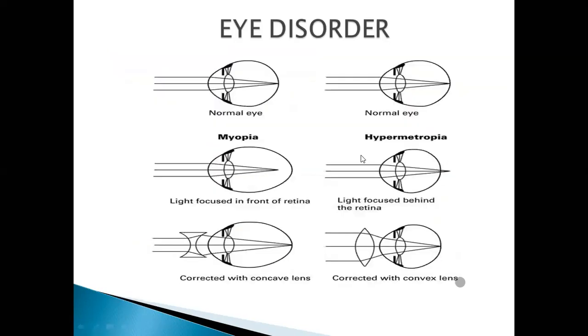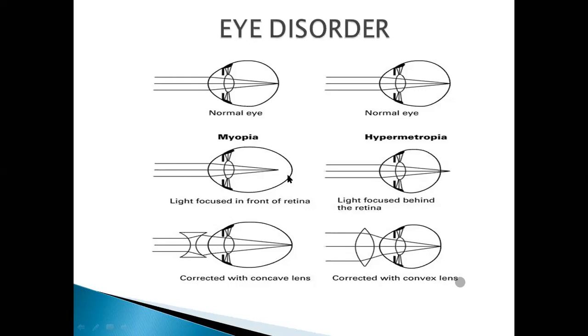In the next diagram, you can see this is the normal eye, and this is myopia, in which the eyeball has elongation. Elongation of the eyeball is here. Now, light is focused in front of the retina. You can see this point is the retina, but the light is focused on this point. It is in front of the retina. It should be here, but it is here.